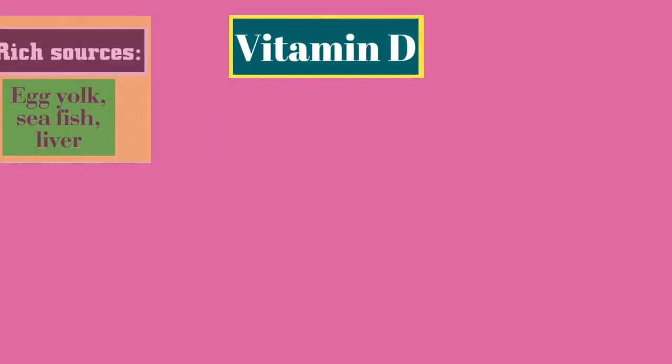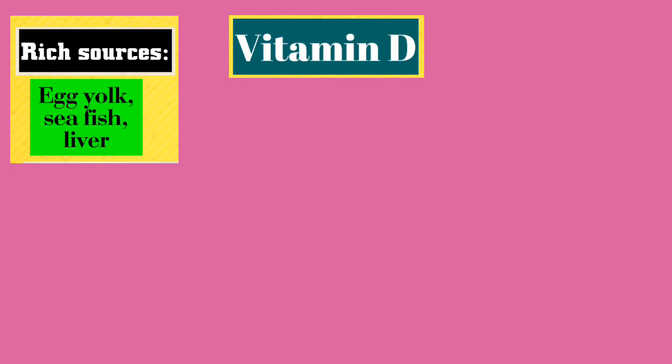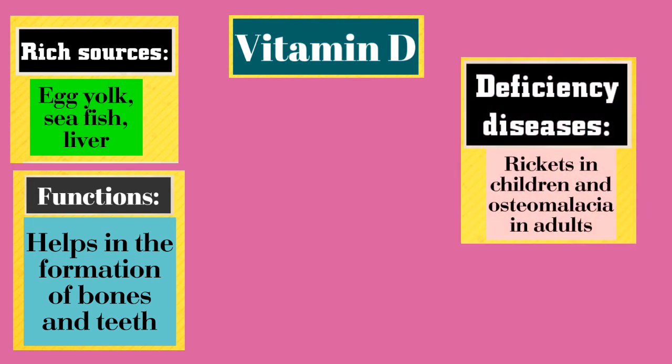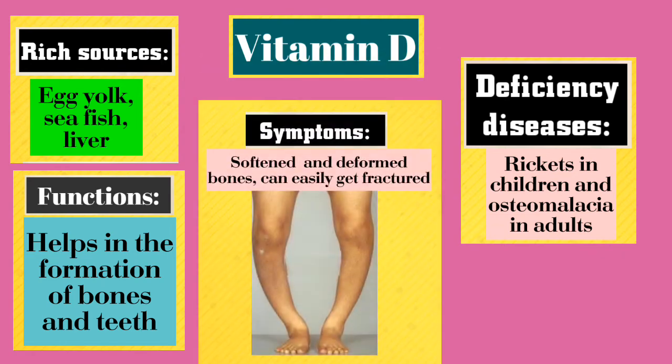Vitamin D, their rich sources are egg yolk, fish, and liver, and their functions are helps in the formation of bones and teeth. Rickets in children and osteomalacia in adults are the deficiency diseases. Their symptoms are softened and deformed bones that can easily get fractured.